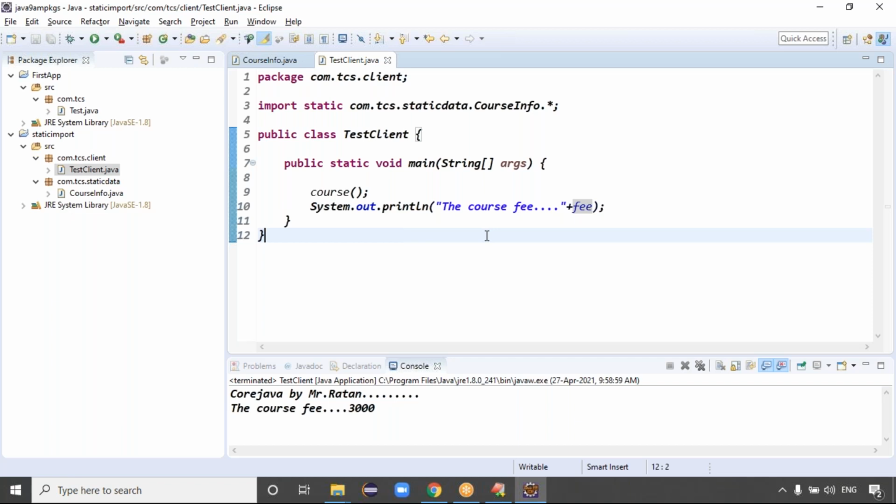Guys, I hope you got the clarity about the static import syntax. Guys, are you clear now? Yeah, that is called static import basically. So, import static, the content is in the static data dot course input dot star, right?